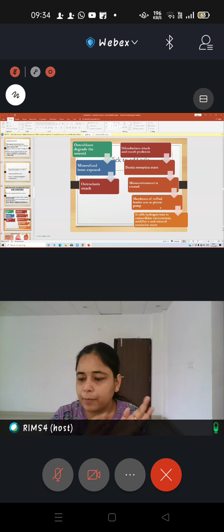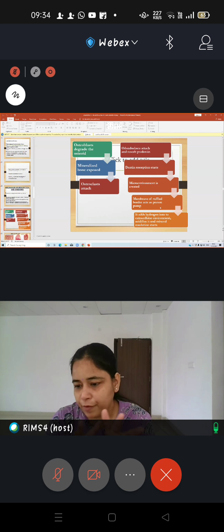What is a proton pump? A proton pump is a mechanism which happens across the cell membrane. There is exchange of ions which is actually responsible for accumulating whatever component is required inside the cell. Here resorption is required, so there is accumulation of hydrogen ion and chlorine ion which are going to join together, and then it is going to liberate the acidic component into the resorption bay from where the resorption is going to happen, right?